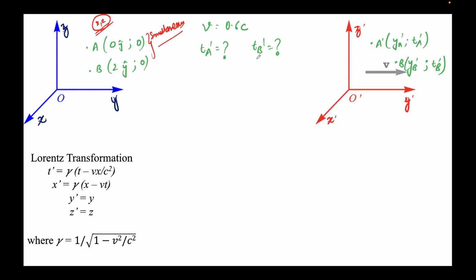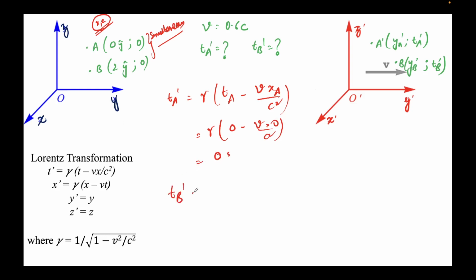How do we find Ta prime and Tb prime? Again, very simple. We know the formula, Lorentz transformation is valid because both these frames are inertial frames of reference. So this is now just a problem of putting in the formula itself. So Ta prime would be gamma times (Ta minus V xa upon c square). Just repeating the formula itself. So this will come out to be gamma times (the value of Ta, which is 0, minus V xa, which is 0 times 0 over c square). So 0 minus 0 will come out to be 0, in seconds or whatever the unit is.